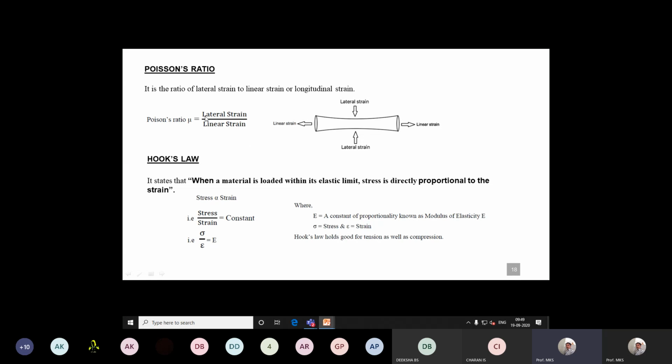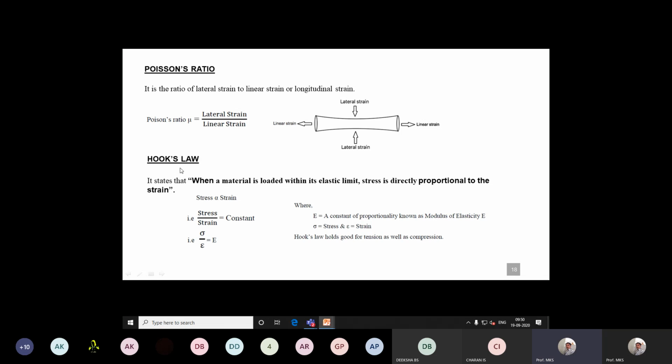Poisson's ratio is defined as the ratio of lateral strain, that is the reduction or increase with respect to the cross section, to linear strain. If it is a tensile force, the length increases. If it is a compressive force, there is a reduction in length, that is linear strain, right? Even the definitions you need to know, because you need to apply them in many derivations, the Poisson's ratio expression, as well as volumetric strain and basic stress and strain equations. So that is the definition for Poisson's ratio, given by mu.